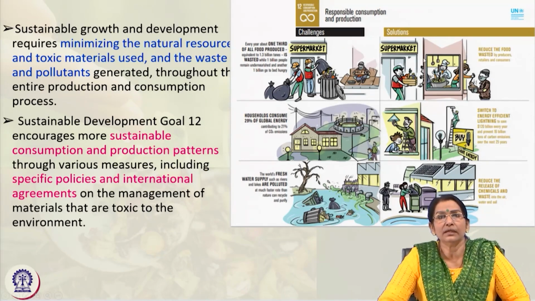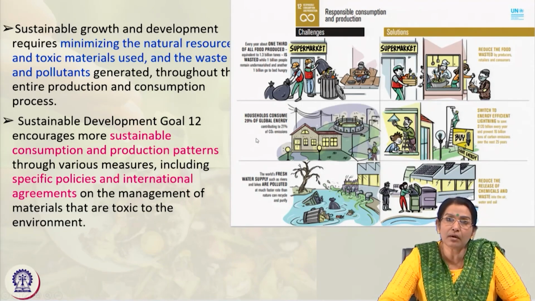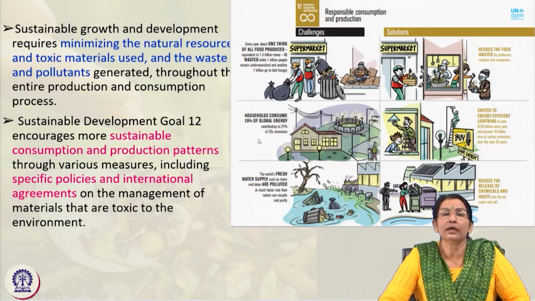So, here are some pictures that show how sustainably we can consume the resources, and how we must adopt a sustainable lifestyle with the target of minimum resource consumption, maximizing the profit, and minimizing the wastage, minimizing the resource depletion in the environment.